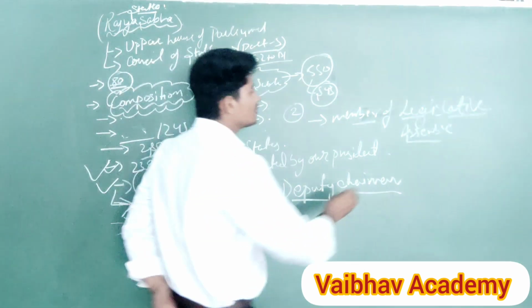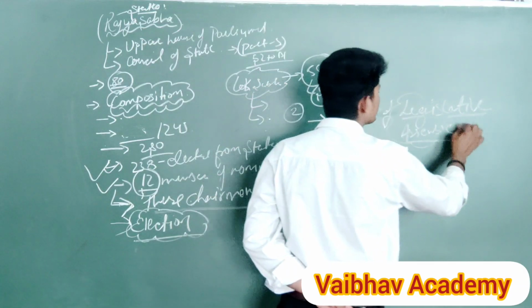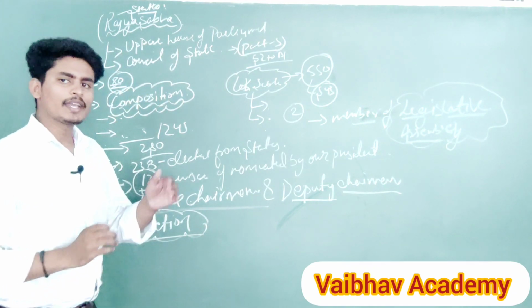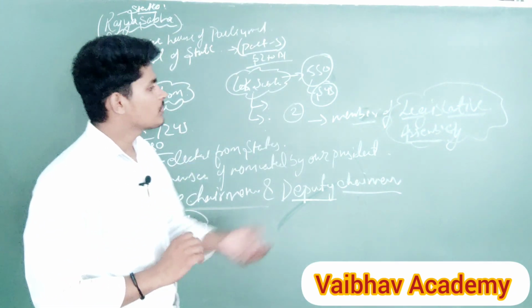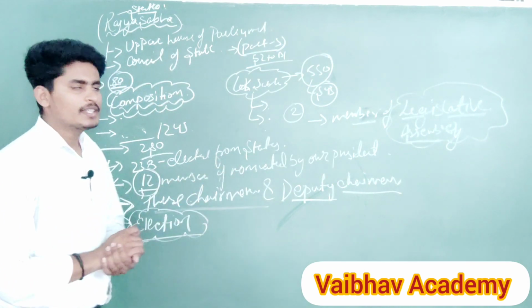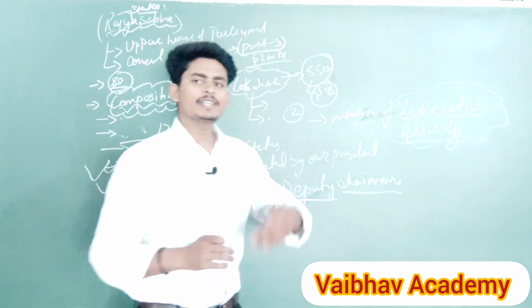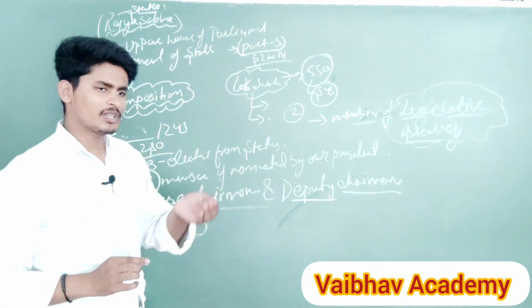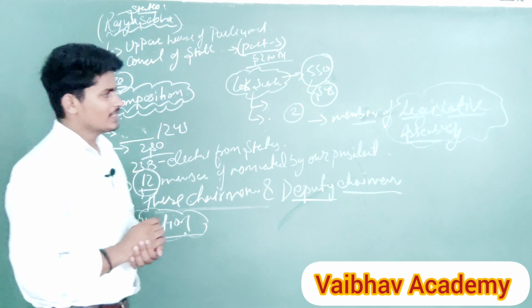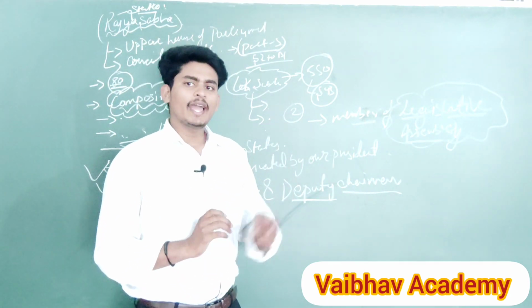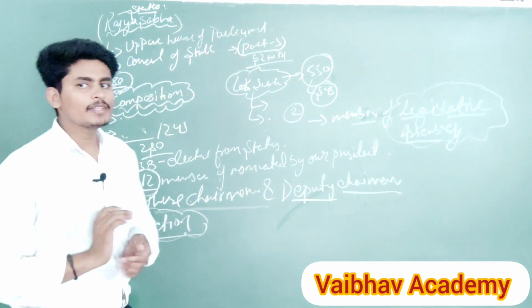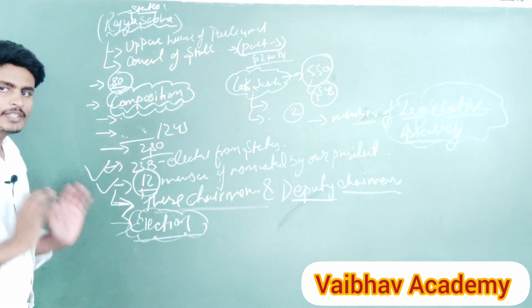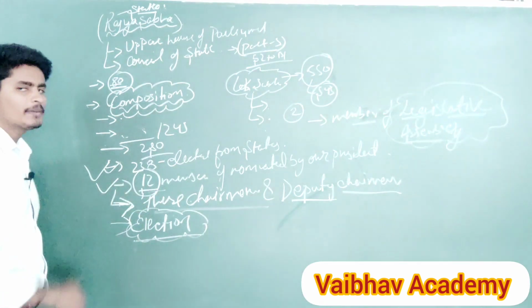Okay, what is the meaning of legislative assembly? As the parliament is the highest law making authority of India, likewise for the state, the legislative wing legislates laws regarding the state. Likewise, for Indian states like Uttar Pradesh, Bihar, Madhya Pradesh, among the 28 states, there is a law making body called the legislative assembly, and the members of the legislative assembly are directly elected by the people. So the members of the legislative assembly elect the members of Rajya Sabha. Understood? Clear? And the 12 members are nominated by the President.